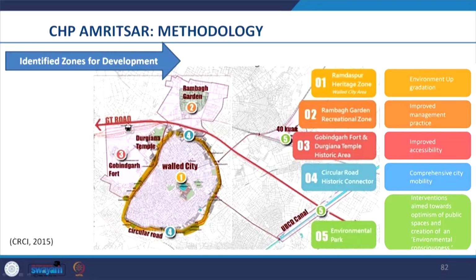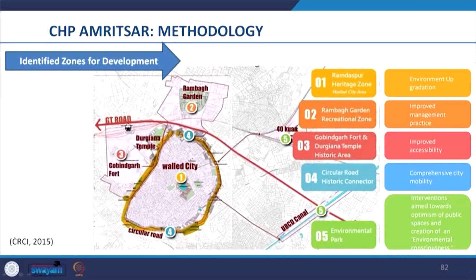We see that in the City HRIDAY plan, 5 heritage zones were identified, including Ramdaspur Heritage Zone, Rambagh Garden Recreational Zone, Gobindgarh Fort and Durgiana Temple Historic Areas, Circular Road Historic Connector, and the 5th, Environmental Park. Recommendations were made to enable improved rideability, better services and efficient traffic management so that people could move properly and commute the area properly.